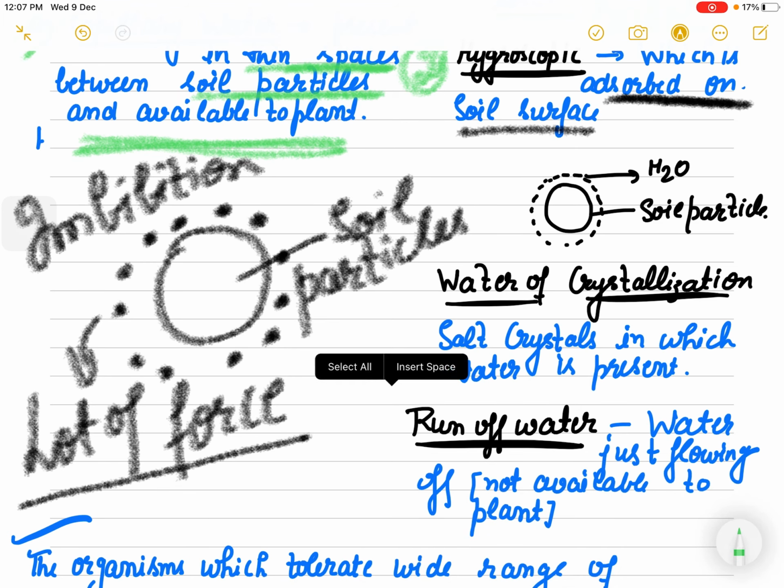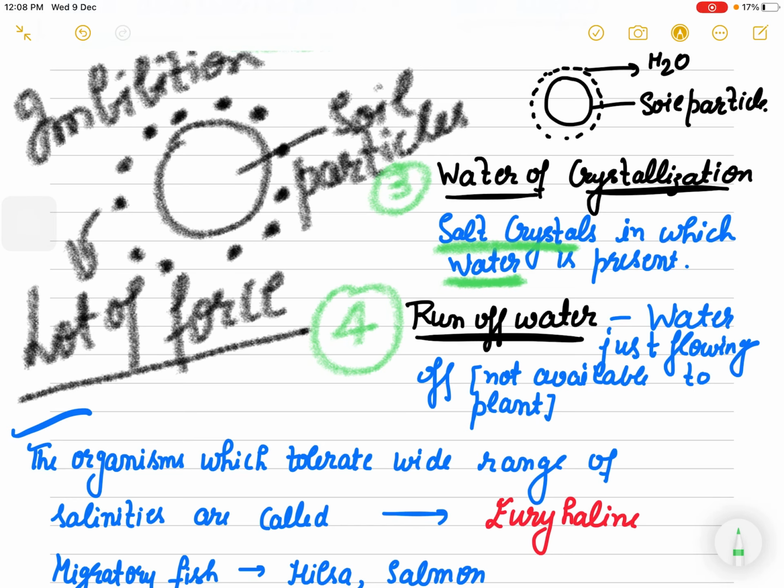The third one is the water of crystallization. There are many salt crystals present in the soil which have a high amount of water, but this is not available to the plants. Then fourth is runoff water. आपने कभी देखा होगा, बहुत high intensity से water flow करता है. It is just flowing. It is not being absorbed by the plant. So that runoff water is also not available to the plant.